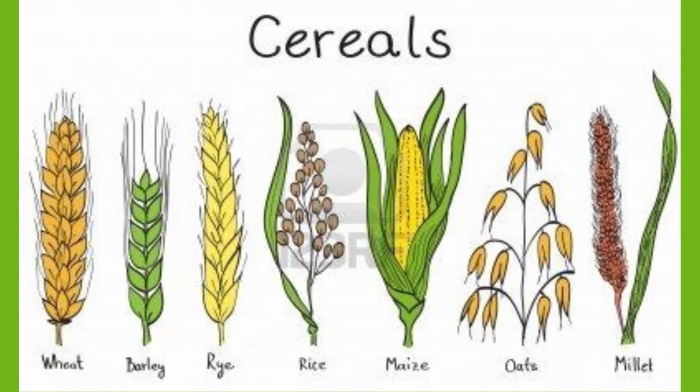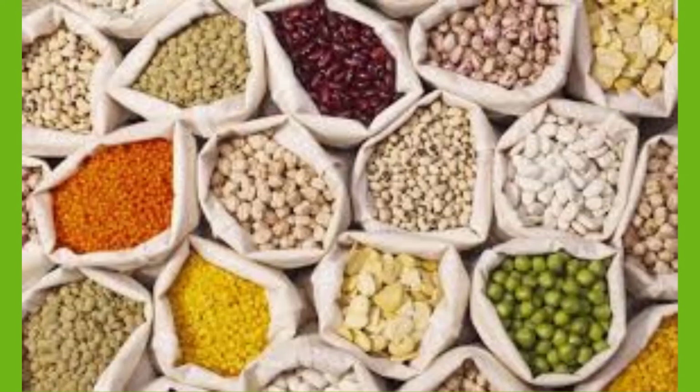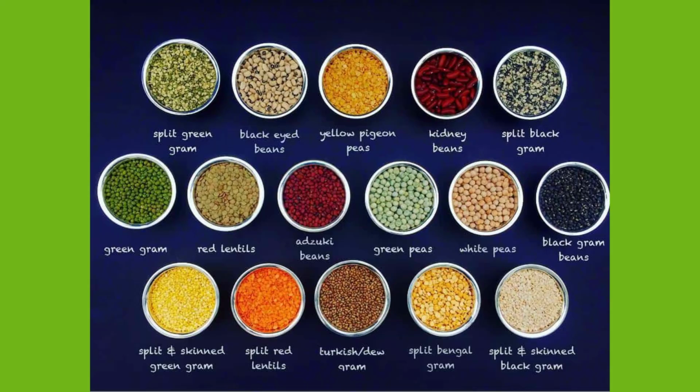These include wheat, rice, maize, millets, and sorghum, and they provide carbohydrate for energy requirement. Next one is pulses. Pulses are cultivated to fulfill protein requirement. They include gram, pea, black gram, green gram, pigeon pea, lentil, etc.